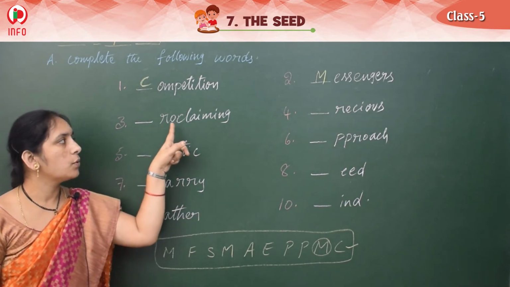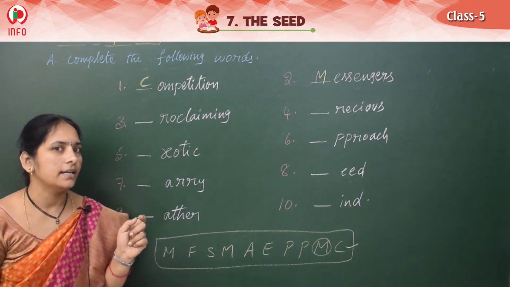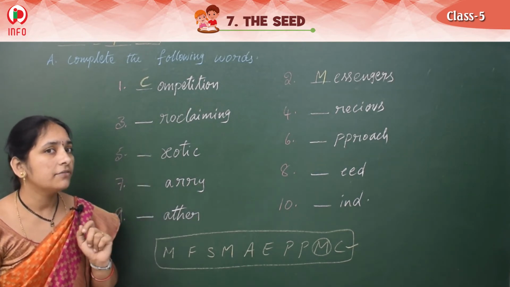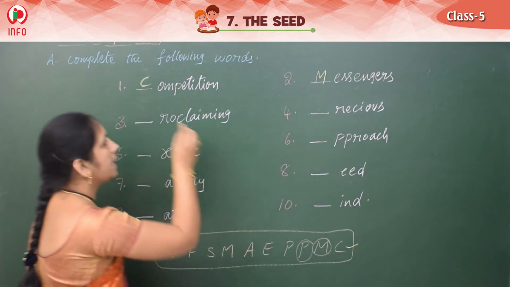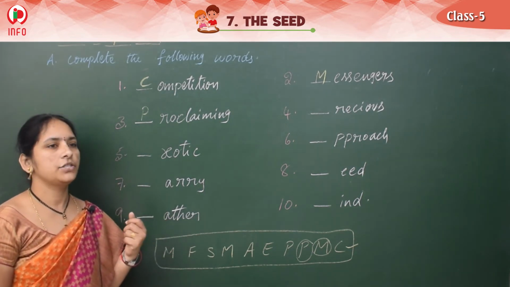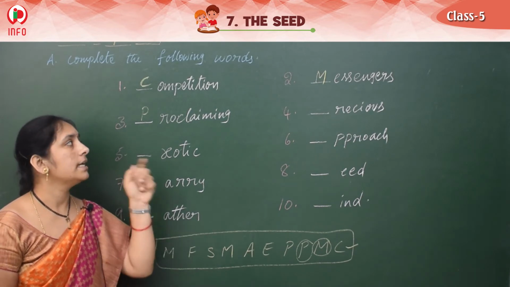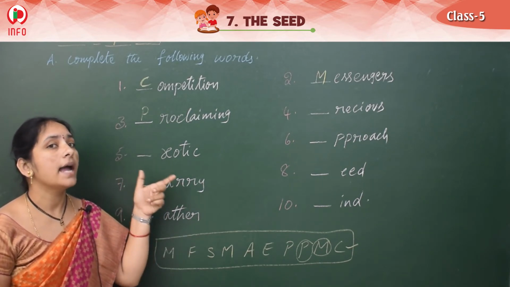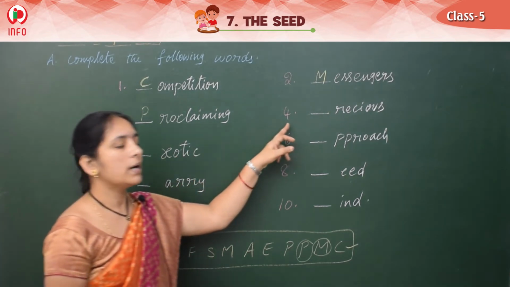Dash R-O-C-L-A-I-M-I-N-G. Yes, what word do we have related to this? Proclaiming. P-R-O-C-L-A-I-M-I-N-G. What is that? Repeat the spelling. P-R-O-C-L-A-I-M-I-N-G. Proclaiming. Okay.